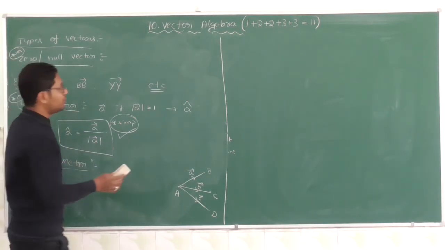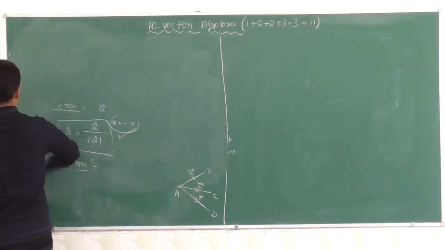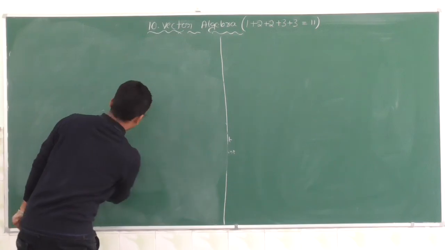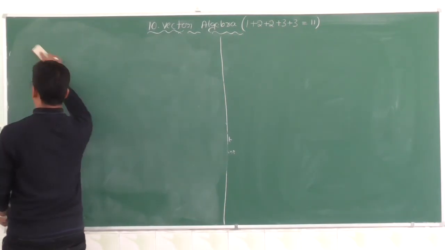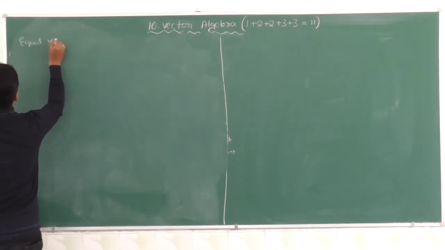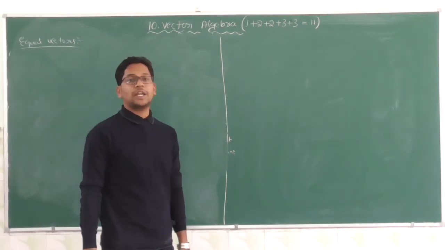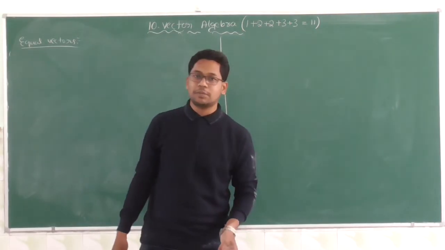Next, equal vectors. Equal vectors are what? Same magnitude and same direction.